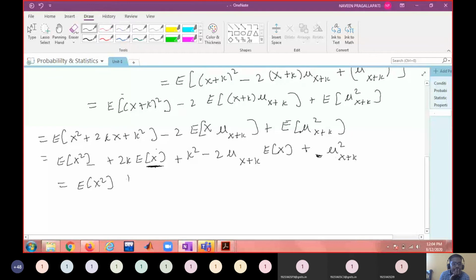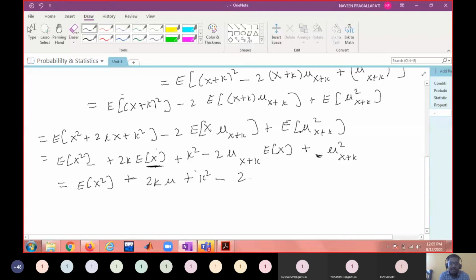2k into mu, plus k square, minus 2 expectation of x, which means mu.